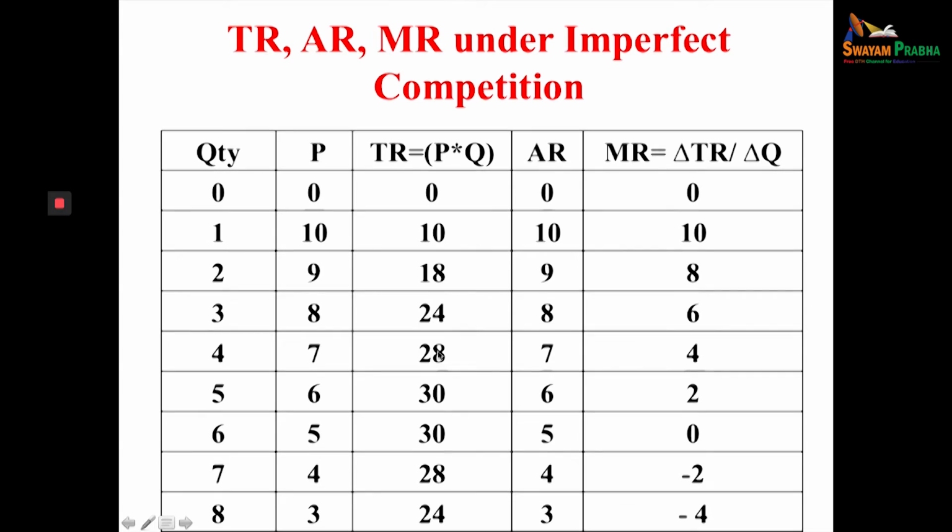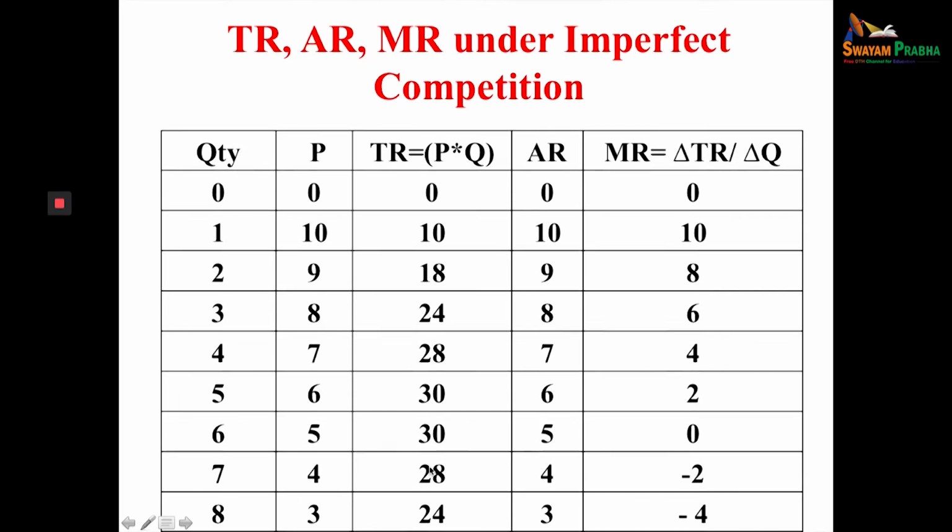Total revenue 28, quantity 4, 7. Total revenue 30, quantity 5, average revenue 6. Again, total revenue 30, quantity 6, average revenue 5.